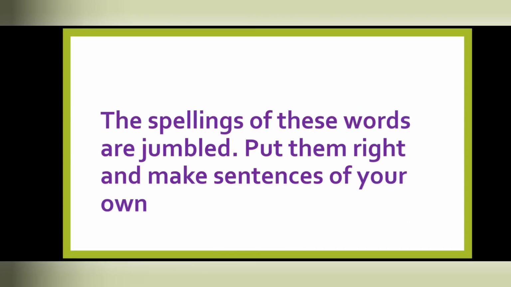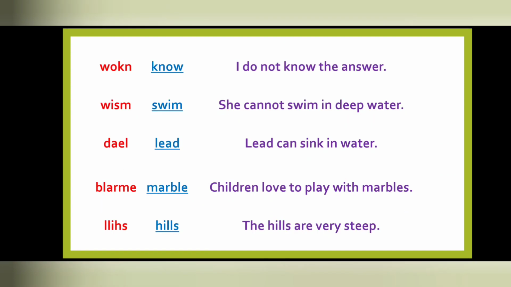Let's see the next question. The spelling of these words are jumbled. Put them right and make sentences of your own. So, first word is W-O-K-N. These are jumbled words. We have to unjumble them. If we unjumble it, we'll find the word know. And we can make any sentence with it. I do not know the answer.